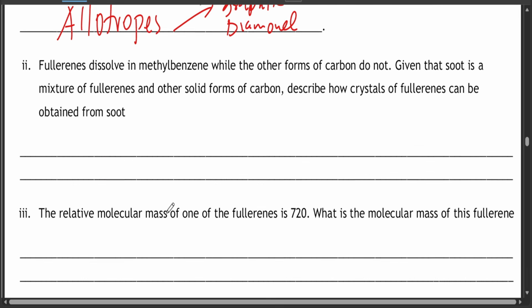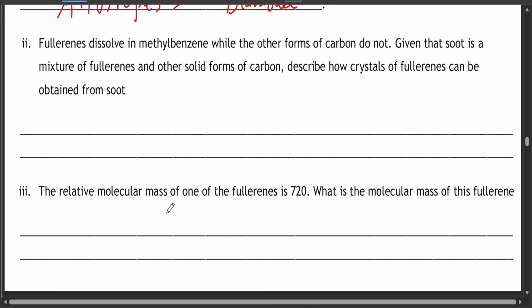Fullerenes dissolve in methyl benzene, while the other forms of carbon do not. Given that soot is a mixture of fullerenes and other solid forms of carbon, describe how crystals of fullerenes can be obtained from soot.